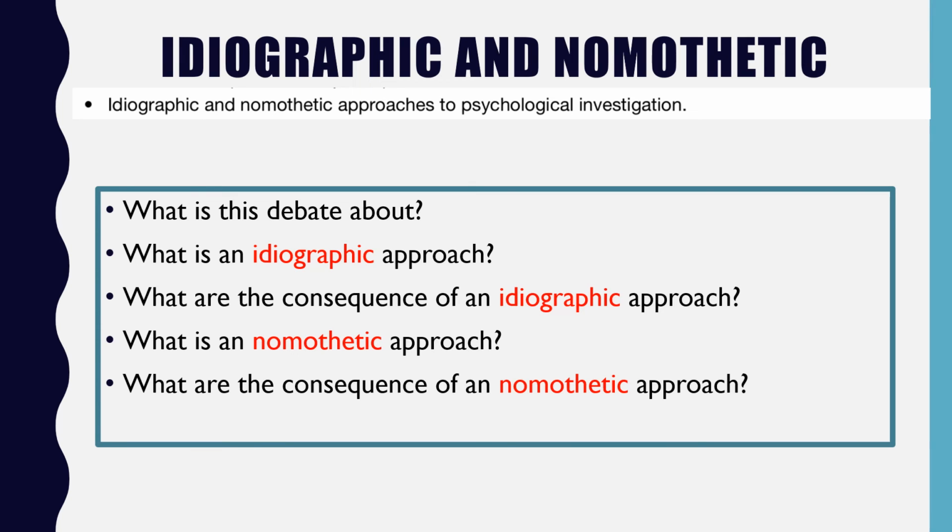Now, the consequence of this is because I've studied a large group of people, I can establish a general law and principle. But what I can't do is tell you too much about an individual and an individual's experience. So, for example, with nomothetic approaches, we often evaluate them saying, well, X didn't act like everybody else did. And this shows us that there's lots of individual differences in behaviour.